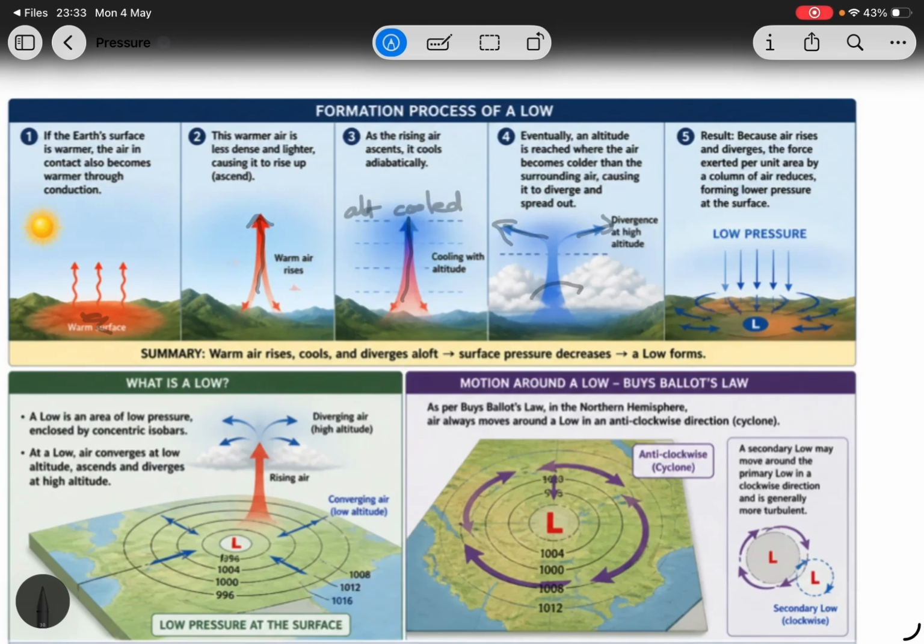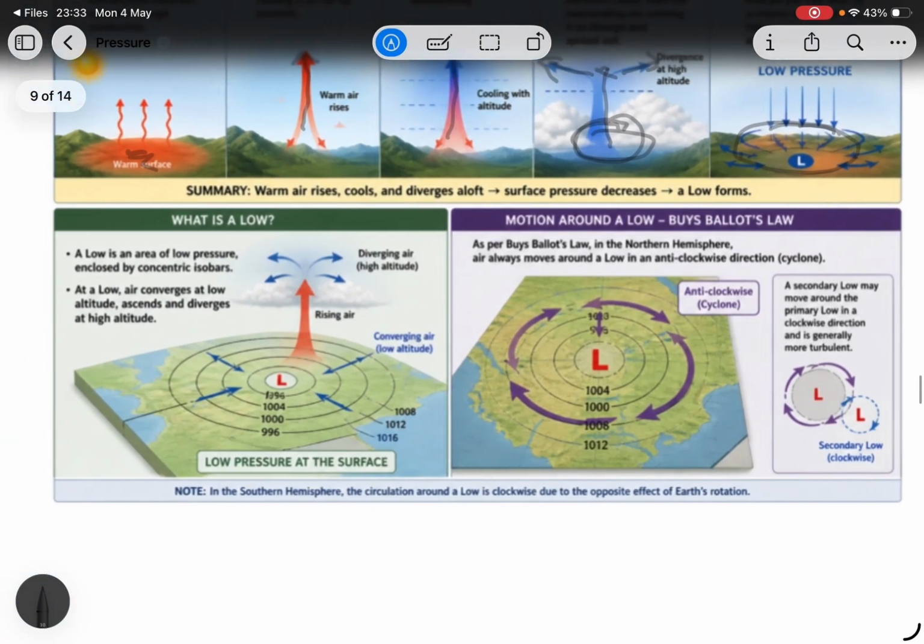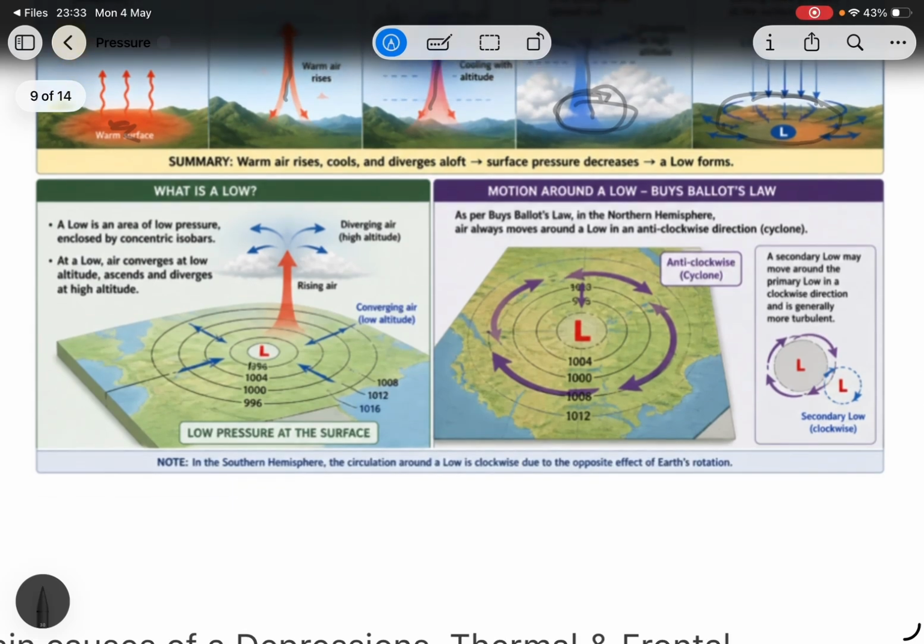So there is an empty place here and it gets a low pressure. If it diverges, there is no air here, right? It has already gone up, so it creates a low pressure. To summarize: warm air rises, cools and diverges, surface pressure decreases and a low is formed.